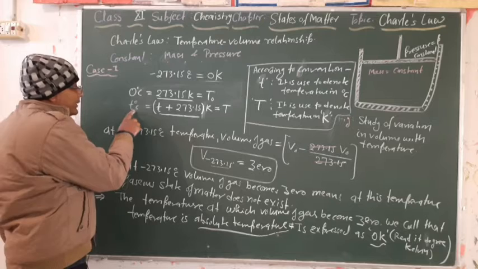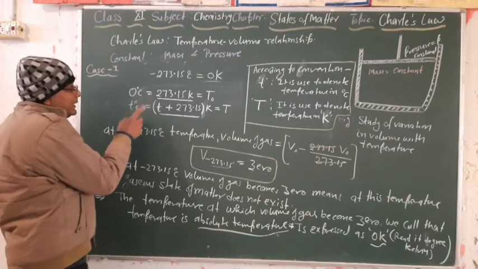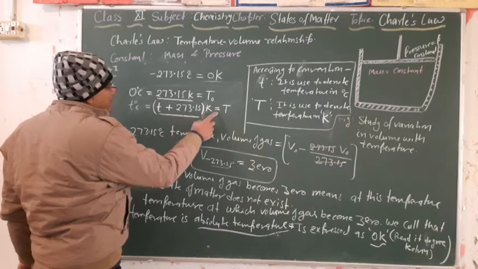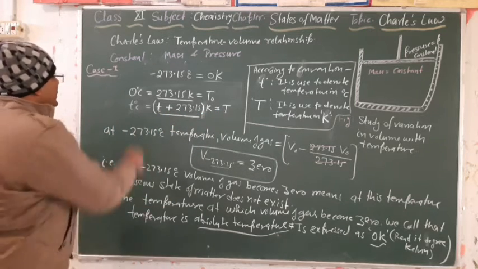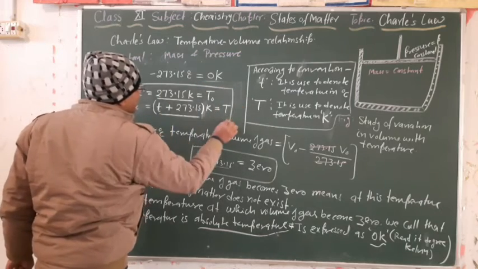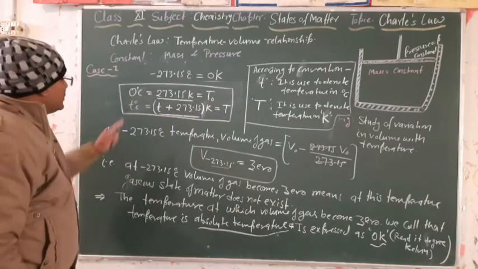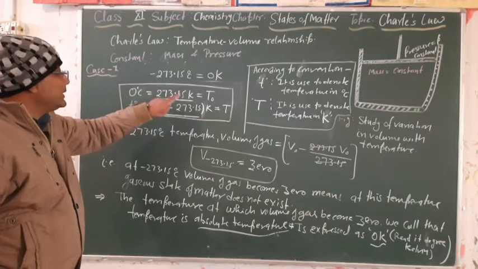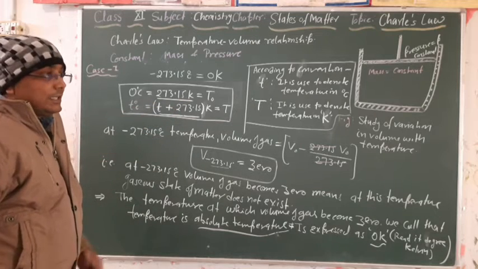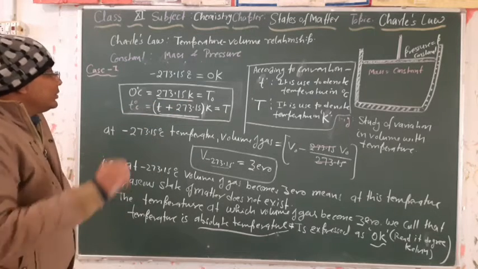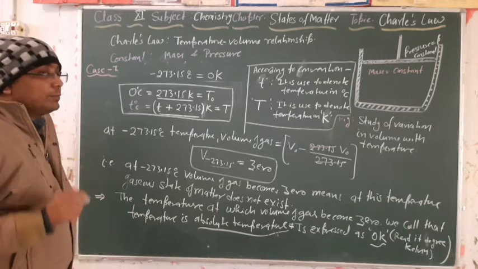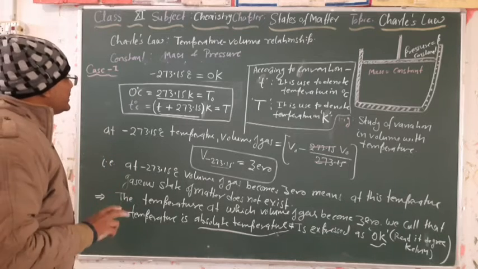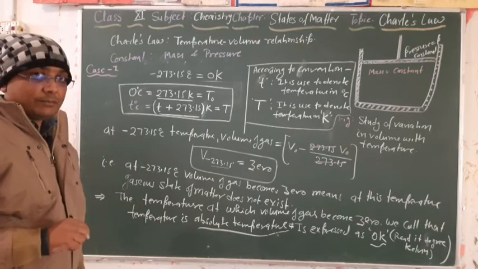For degree Celsius we use the term t. For any t degree Celsius temperature, the value in Kelvin will be t plus 273.15, which is equal to T. So this is one of the very important relations we have derived through this concept. 0 degree Celsius will equal 273.15 Kelvin. In class 9th you studied that 0 degree Celsius is equal to 273.15 Kelvin. Now we have proven why 0 degree Celsius is 273.15 Kelvin.